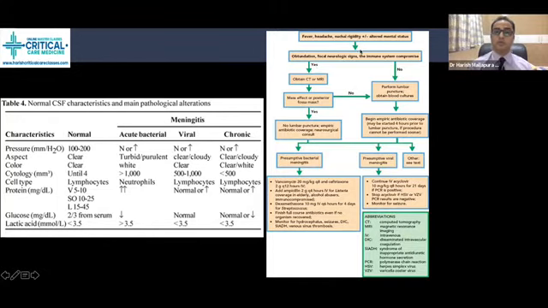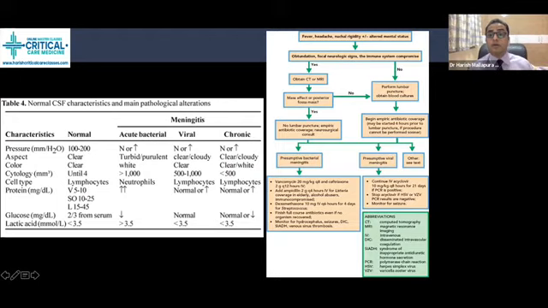So how to evaluate this is the protocol. When a patient has this kind of triad, fever, headache, neck rigidity with or without altered mental status, okay, if the patient is obtunded, has focal neurological signs, or is immunocompromised, if any of these things are there, then we need to obtain imaging. Basically if the patient has coma, focal neurological deficit, is immunocompromised, already has some sort of focal neurological deficit with a space occupying lesion, or presents with convulsion, preferably we need to do a CT scan before going for the lumbar puncture.